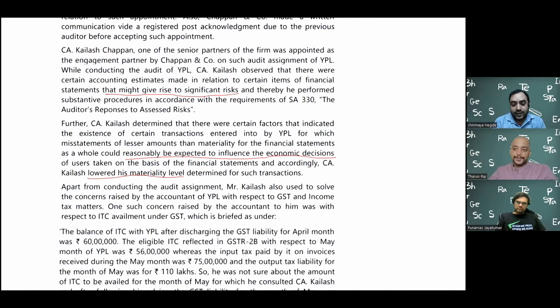Even accounts-wise, we have something called contingent liabilities, where it is yet to be decided. For example, for Delta Corp, the GST case happened for the gaming couple of months back. The amount of notice they received is more than the market cap of the company. So if they have to make a provision, company value would be negative. Those are the significant risks which, whether they're provided or not, we have to check.